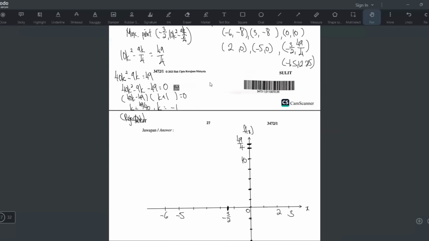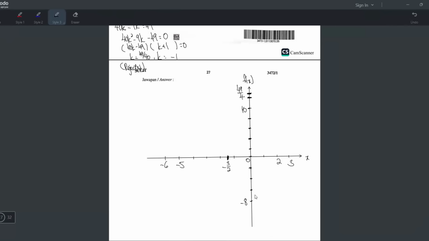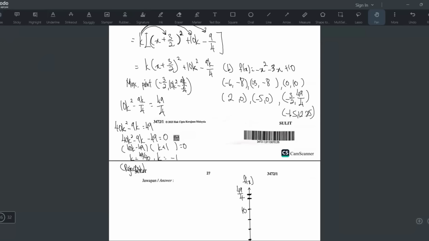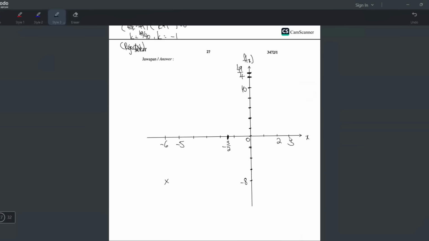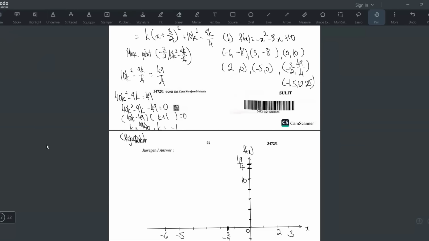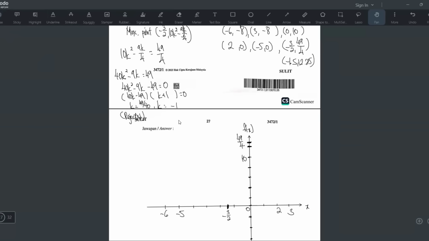So now we can start to plot -6, -8. That's gonna be down here. So it's like here, and then you have the 3, -8, which is the last point, final point, like this around here. And then you have 0, 10, the y-intercept. Yep. And then the x-intercept 2, 0, and -5, 0. Okay, everything looks nice. Last one, -3/2, 49/4. That's gonna be here. You see, everything is perfect.